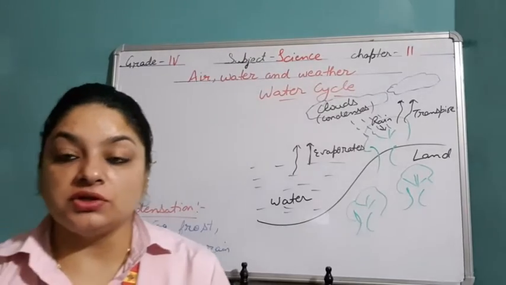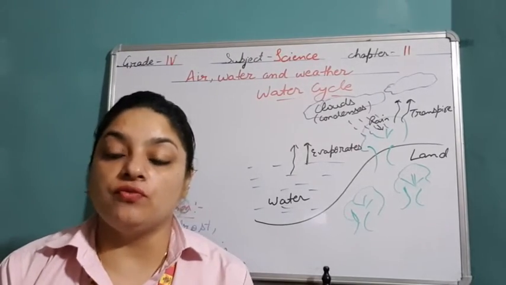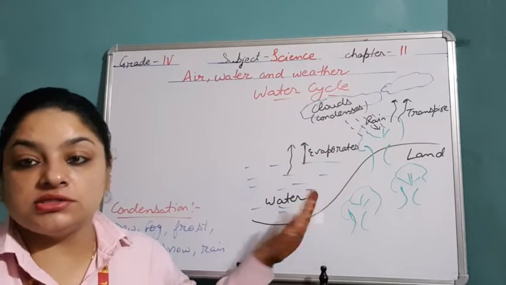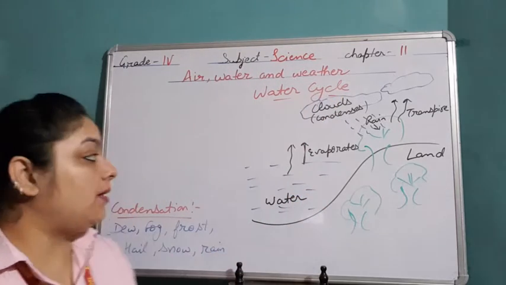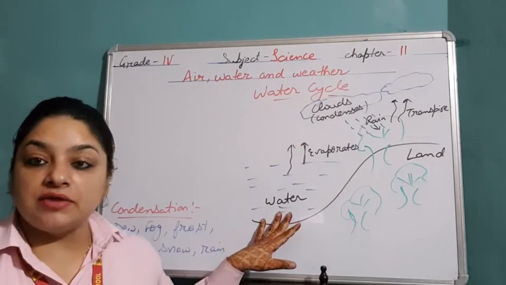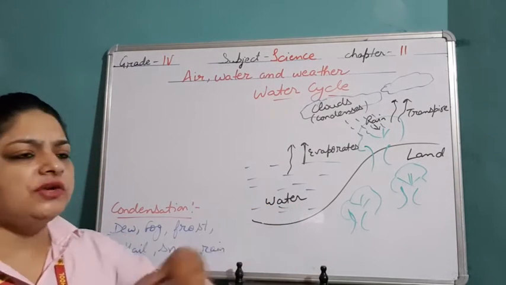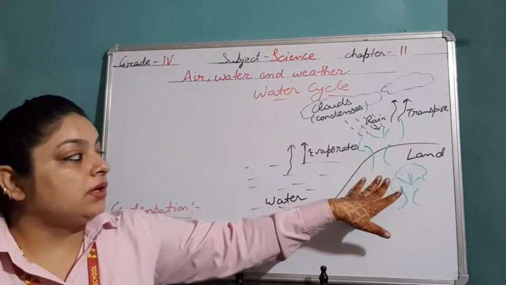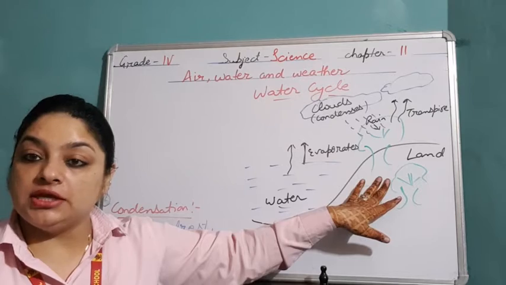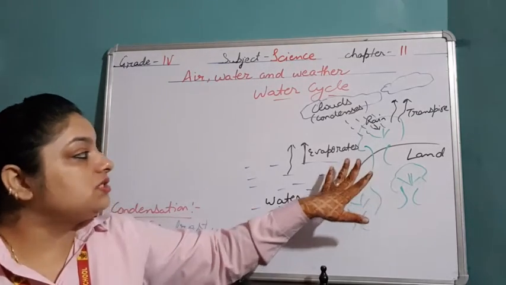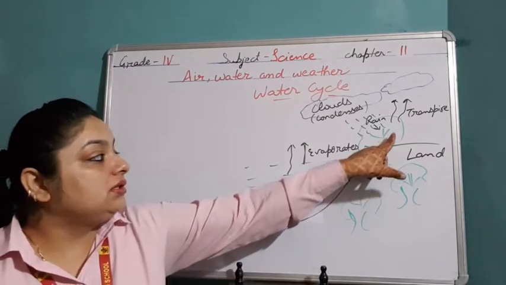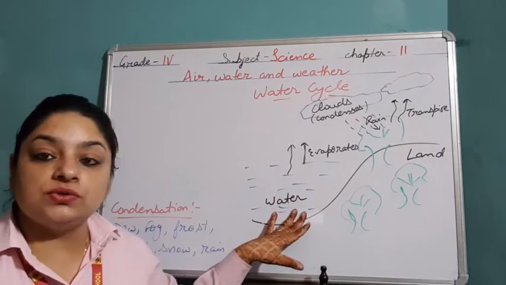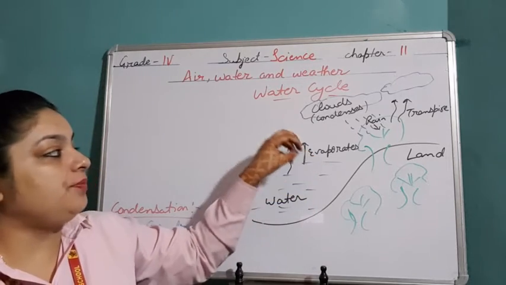Next is water cycle. What is water cycle? The continuous movement of water from the earth's surface to the atmosphere, and then it falls back on the earth, is known as the water cycle. Now how does it happen? First of all, during the daytime, when temperature is more, water from different water sources like river, lake, pond, etc., and even the extra water stored in the leaves of the plants, all convert into water vapor. From the leaves the water transpires, and from the different water sources it evaporates and adds up into the atmosphere.